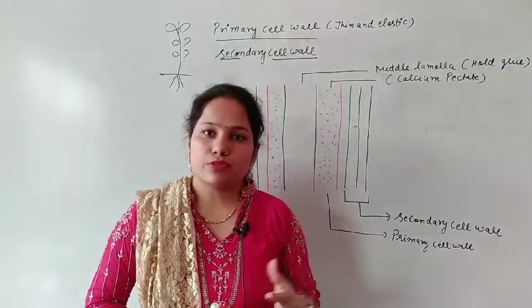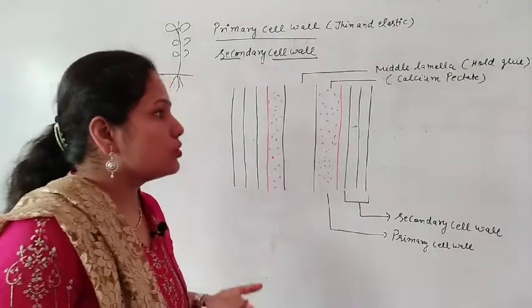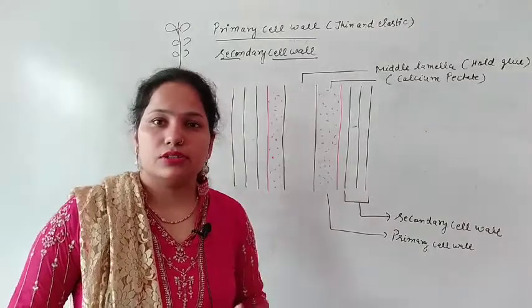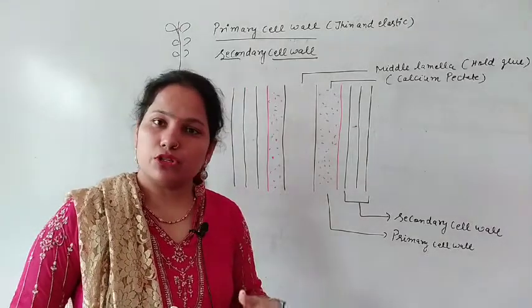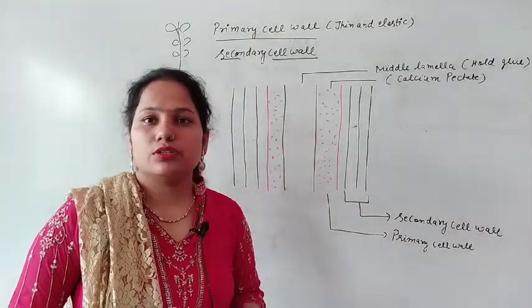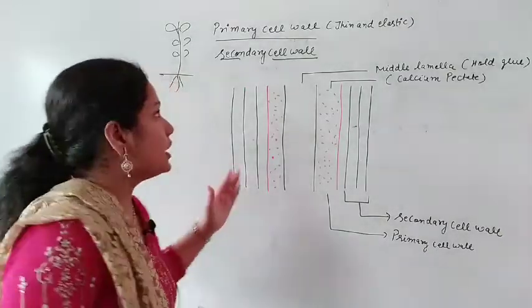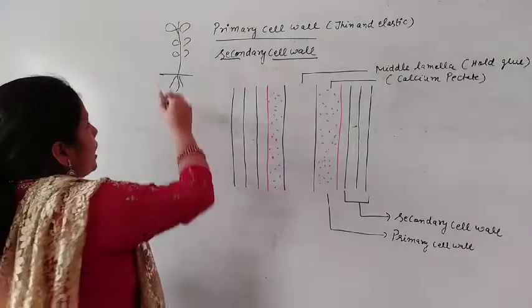Now the types of cell wall. What types of cell walls are there? When the plant is young, and then there is the formation of the secondary cell wall. The middle lamella is also present. So let us discuss with the help of a diagram. When the plant is young,